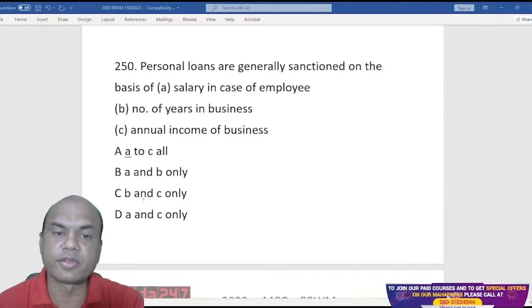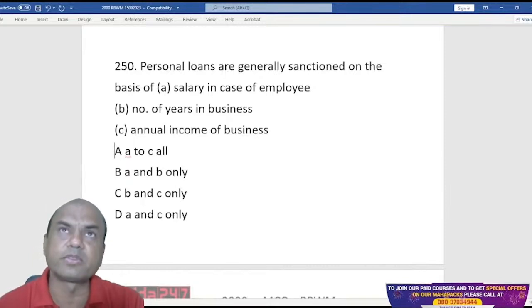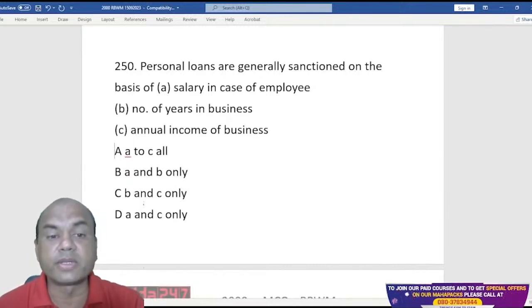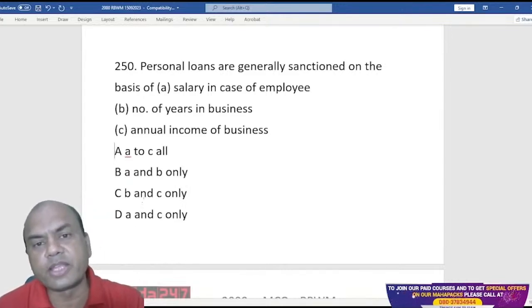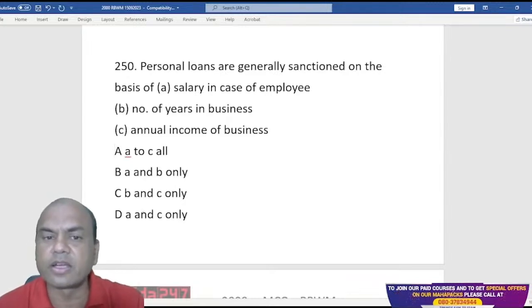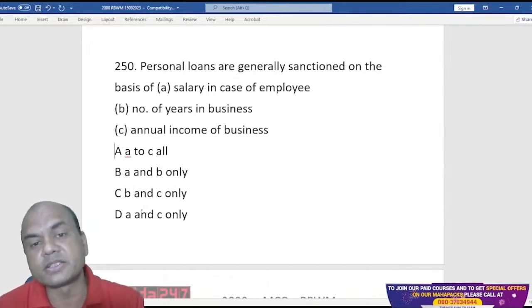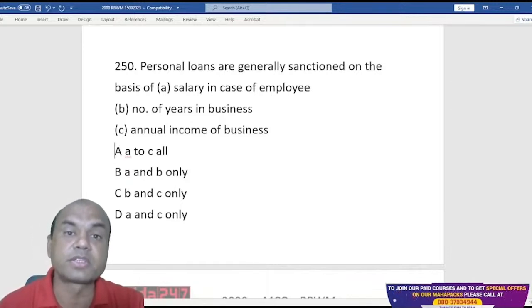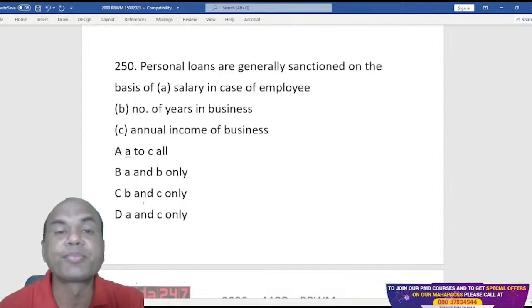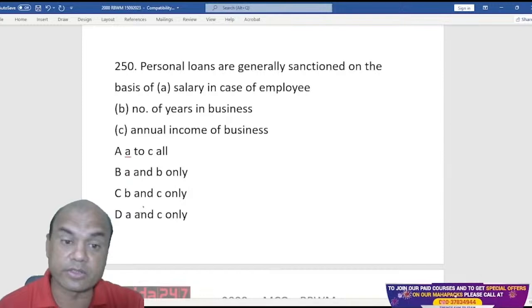Personal loans are sanctioned on the basis of salary in case of employee. Is it on the basis of only salary, or on the basis of number of years for businessmen? Here, for a salaried employee, it's very easy. Just see the salary slip, Form 16, and you'll get the details of that customer. But for a business person, there's a problem. Why? Because the balance sheets have to be checked. You have to check the condition of the business and the place of the business. So personal loans to businessmen are always difficult. Annual income in case of businesses is also a point.